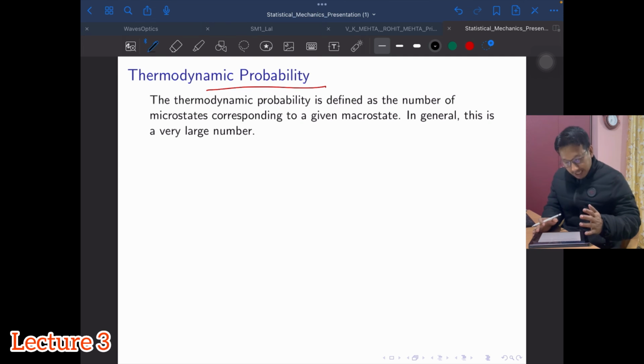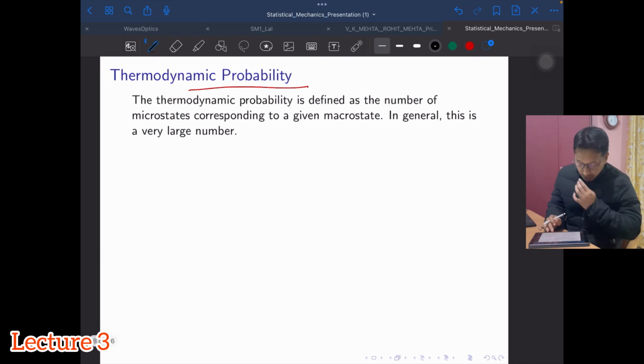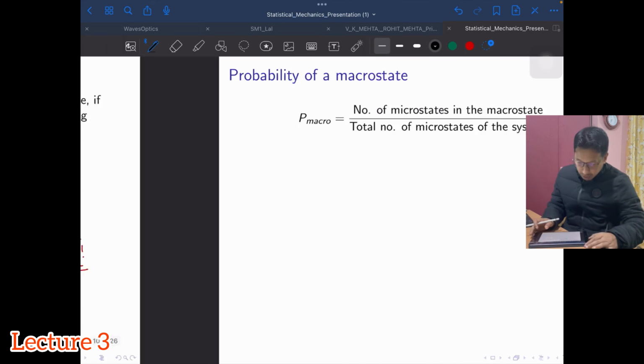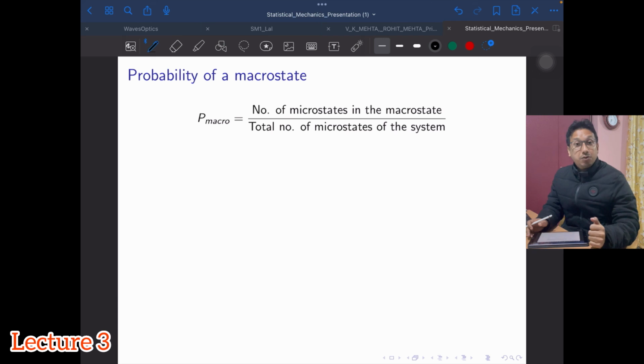So please don't get confused. The probability in the normal sense and the thermodynamic probability are not the same. Okay, now let's continue our discussion. The probability of occurrence of a macrostate is typically defined as the thermodynamic probability, the number of microstates in that macrostate, divided by the total number of microstates of the system.